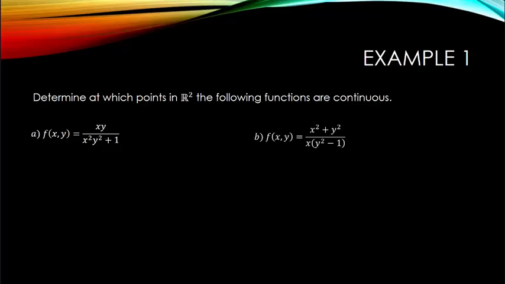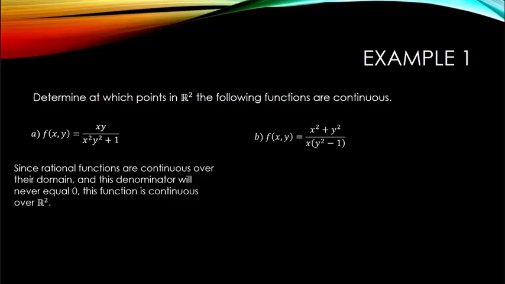In the first case, I have a rational function. Rational functions are continuous over their entire domain. This particular denominator can never equal 0 because I'm squaring the x and y values. This means that my function is continuous over all two-dimensional space.